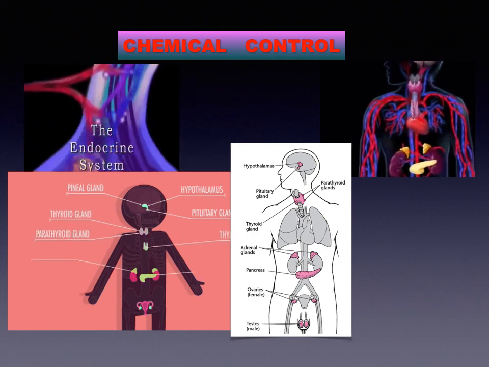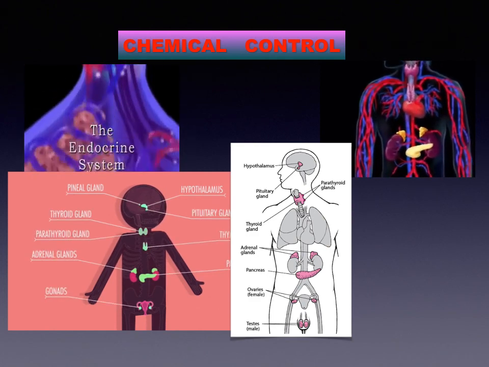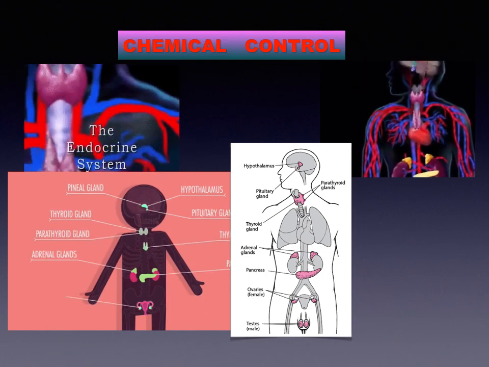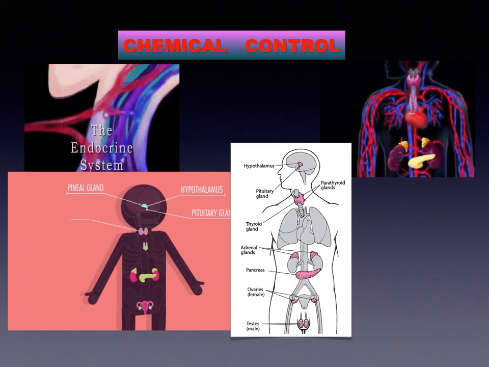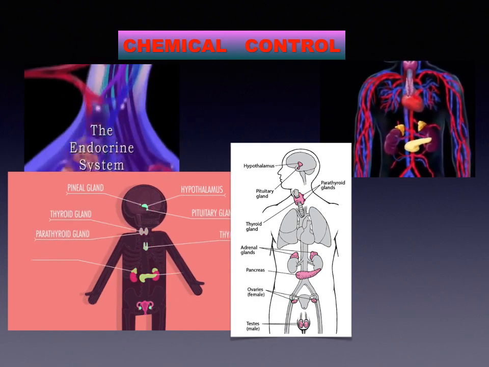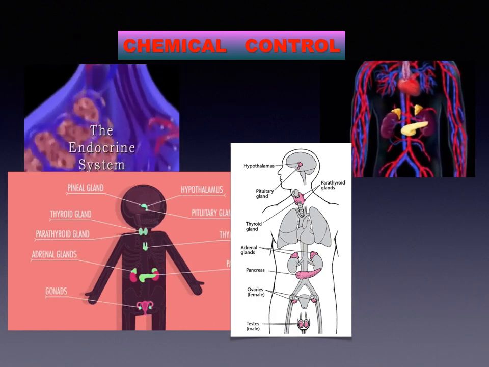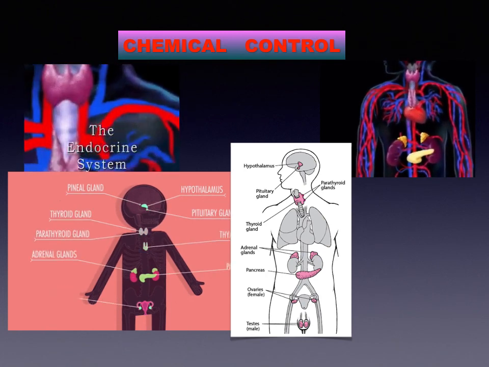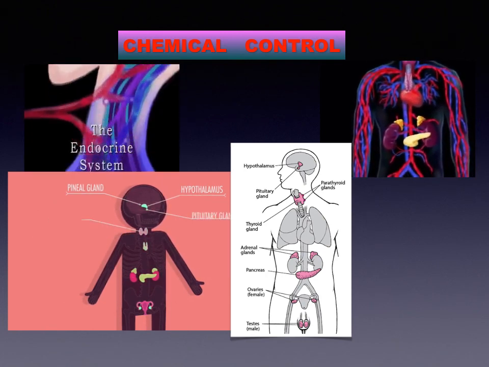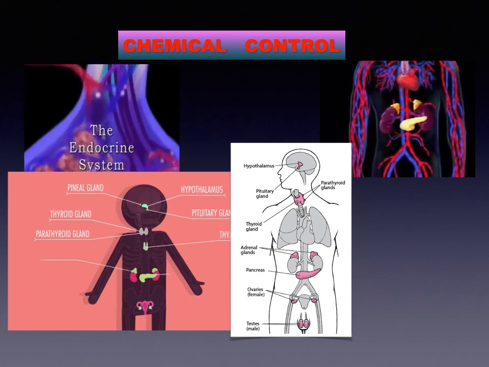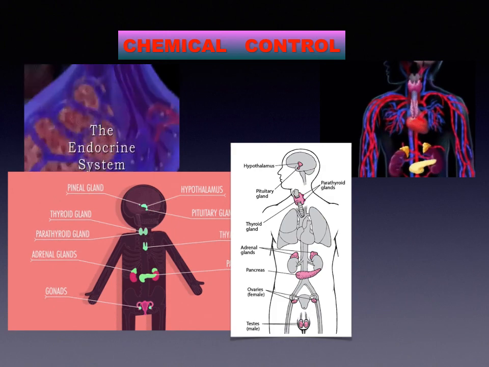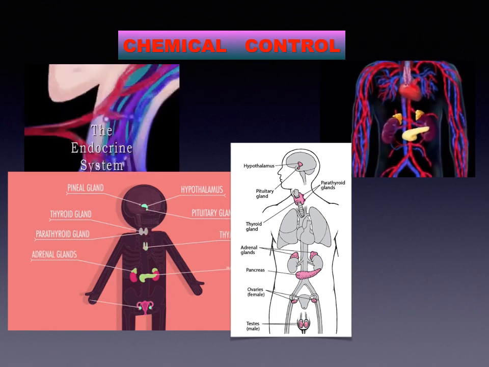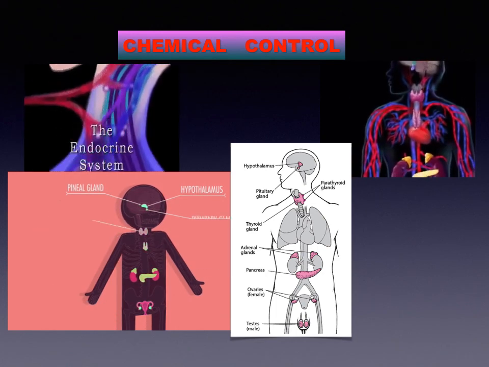The pituitary gland is located at the base of the brain. The hormones secreted are growth hormone, adrenocorticotropic hormone, thyroid stimulating hormone, prolactin, follicle stimulating hormone, luteinizing hormone, oxytocin, and antidiuretic hormone. The functions are they stimulate growth of bones, stimulate the adrenal gland, stimulate the thyroid gland, stimulate milk production, control growth of gonads, control the menstrual cycle and ovulation, contract the uterus during parturition, and regulate the water level in the body.